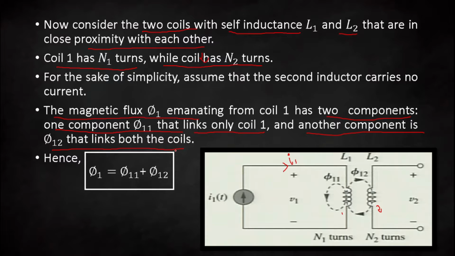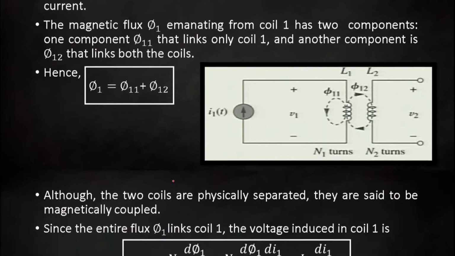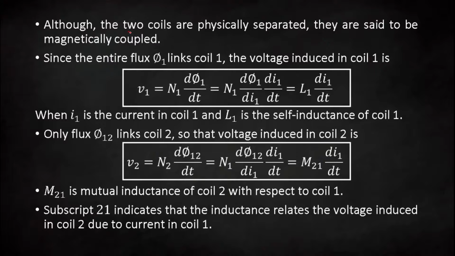So you can understand that when current I1 flows through coil 1, the generated phi 1 can be rewritten as phi 11 plus phi 12. Now the two coils are physically separated and they are said to be magnetically coupled. So the voltage induced in coil 1 can be written as N1 d phi by dt. By Faraday's law of electromagnetic induction, the induced voltage is directly proportional to the rate of change of flux. So V1 is equal to N1 d phi 1 by dt.